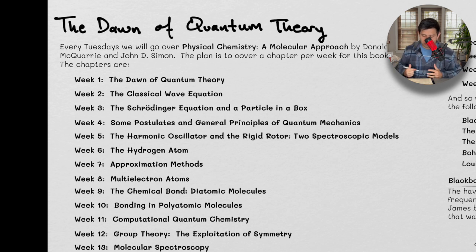So this is how I'm going to introduce many of the future videos to come. In this particular one, we're going to be going over a book, and that book is this one, Physical Chemistry by McQuarrie and Simon, John D. Simon.